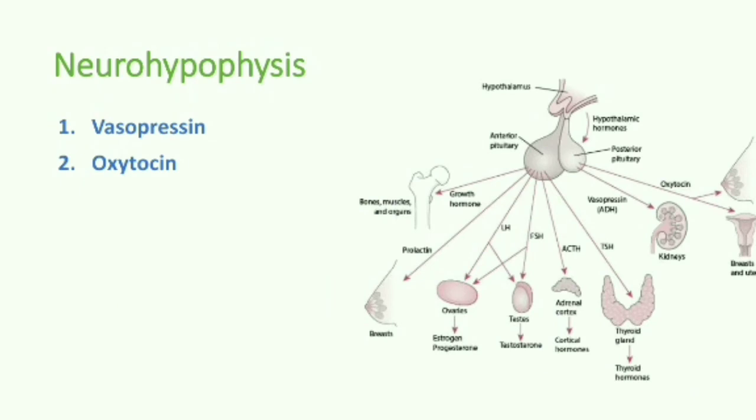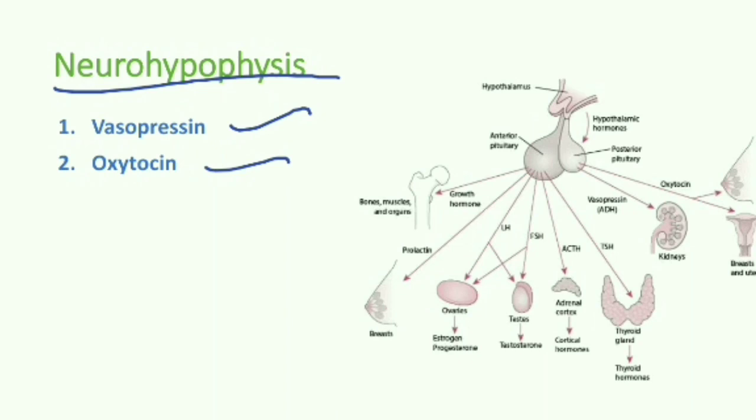Next, going to the hormones of neurohypophysis. The neurohypophysis stores and releases two neuropeptide hormones called oxytocin and vasopressin. These hormones are produced by the neurosecretory cells of the hypothalamus and delivered to the neurohypophysis via their axons. So first one, vasopressin.